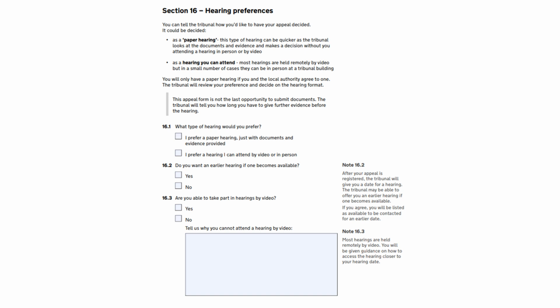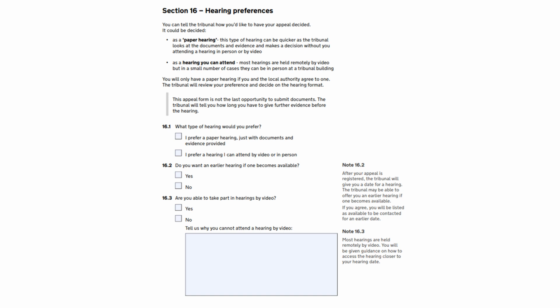Some parents are really clear that they want the hearing where they can speak to the panel and explain their reasons in more detail and with more context, and also to hear more from the local authority about their reasoning and the evidence. If this is the case for you, tick the box which says you prefer a hearing you can attend by video or in person.